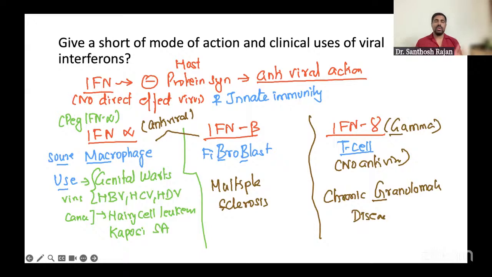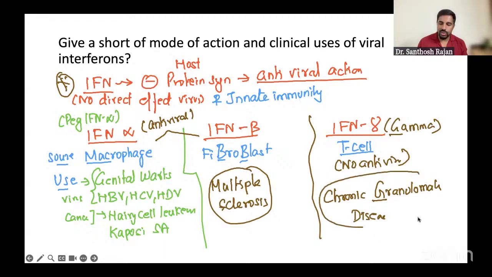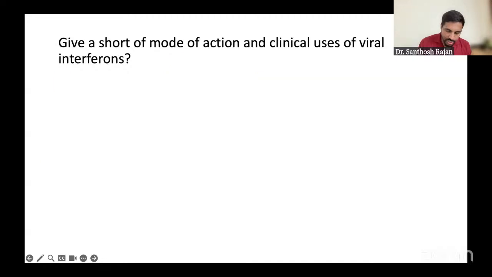Easy peasy. For a 1 mark question, you will definitely have short notes, so please write it. It is mandatory. Definitely interferon is the examiner's favorite question. It will come in immunology also, but now if you know it, it's very good. Because you're talking about viruses, to kill the virus we need interferon. Mainly interferon alpha is most useful. Then these two have one use each: multiple sclerosis and chronic granulomatous disease. Bas, this much. Now we're done. It's very easy. I'm sure you're going to score that question. You won't make any mistakes.